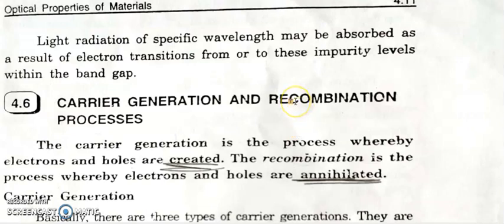Next topic is carrier generation and recombination process. Carrier means electrons and holes. The process of generation of electrons and holes is called carrier generation. That is, carrier generation is the process where electrons and holes are created. This is carrier generation. What is recombination? Recombination is the process where electrons and holes are annihilated. This is the recombination process.